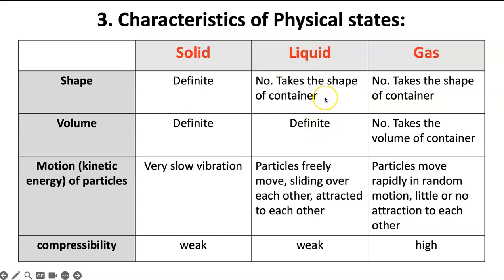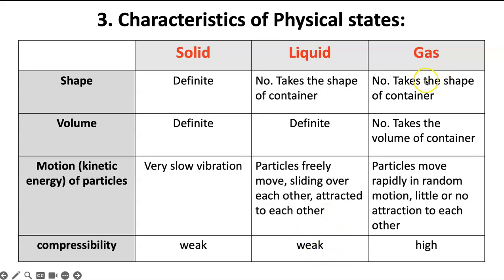Think of a glass of water. It takes the shape of the glass, but its volume is either 20 or 100 milliliters, depending on how much you put. That doesn't change. Motion: particles freely move, sliding past each other, which is why you can pour a liquid, and the particles are attracted to each other. That's why they stick together and do not evaporate. And the compressibility again is weak.